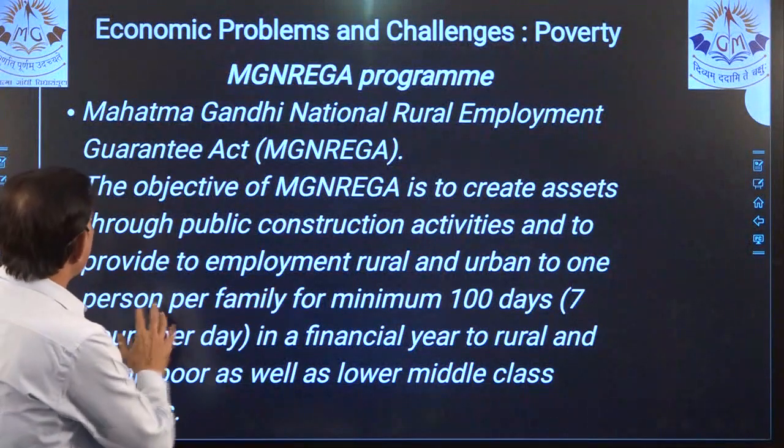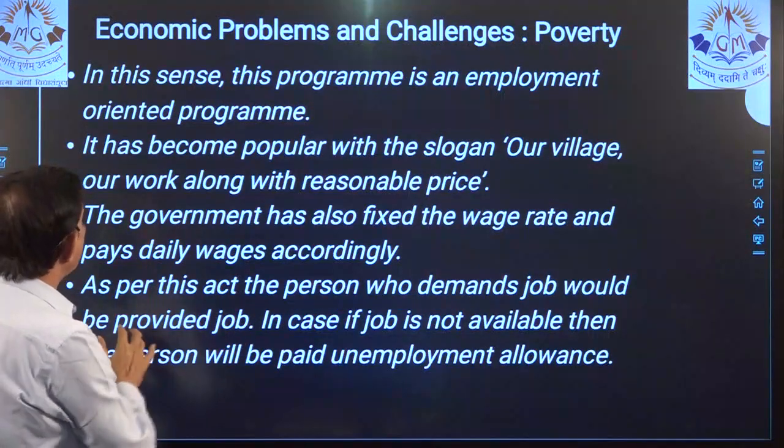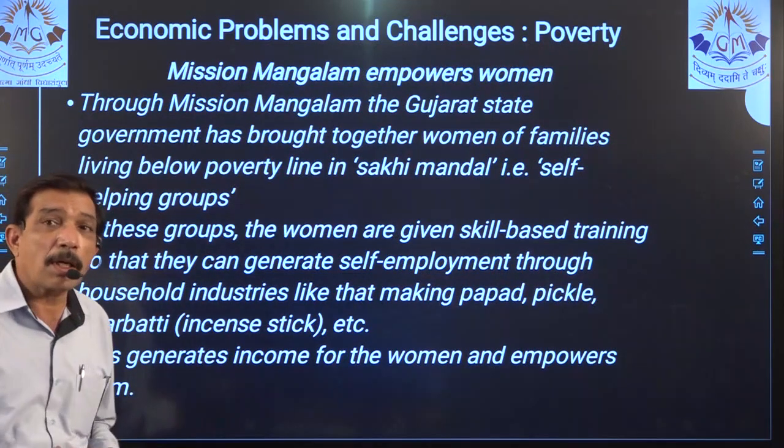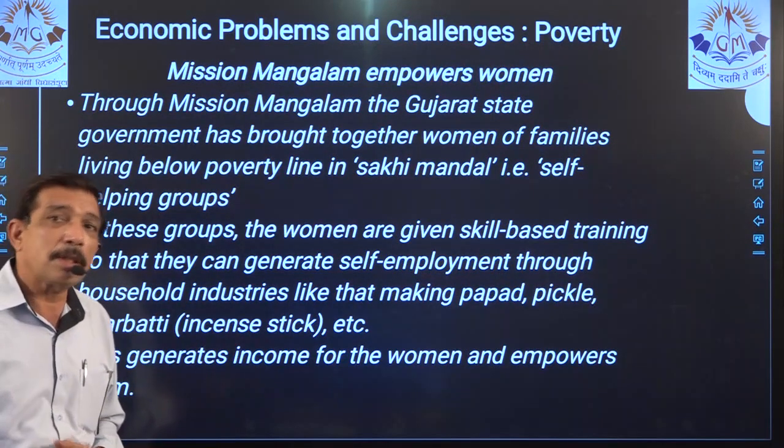1, 2, 3, 4, 5, 6, quite a big point. So 6 points are there, but quite lengthy ones, so it is a 3 mark.